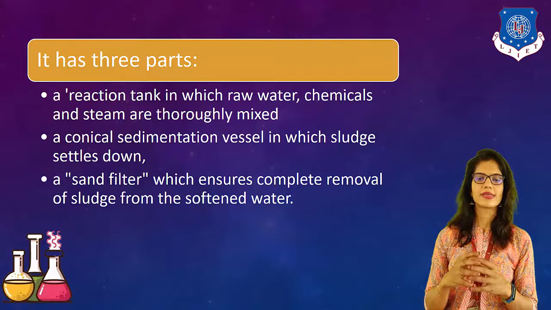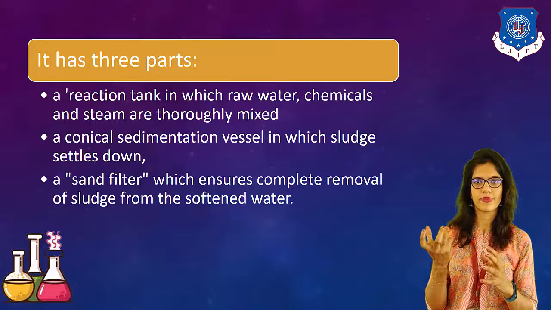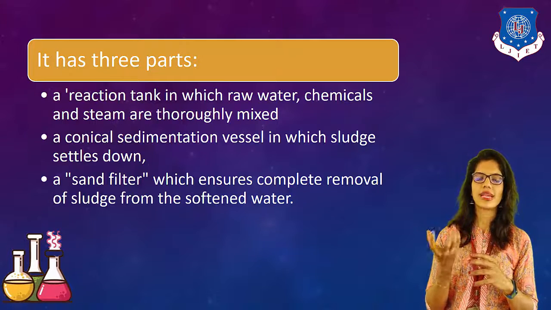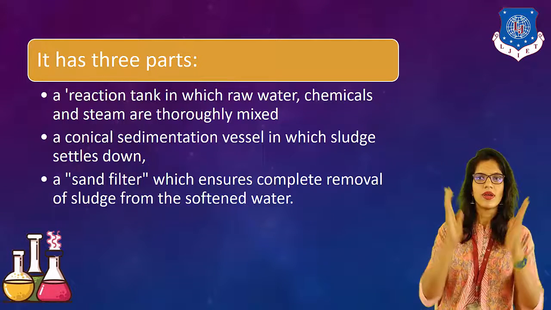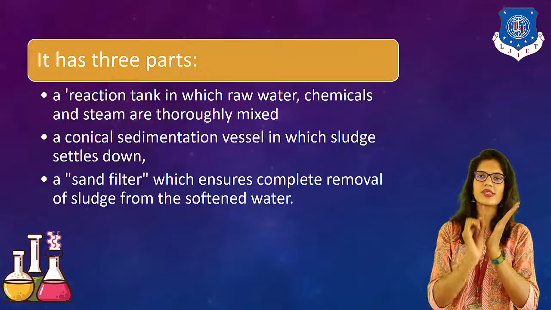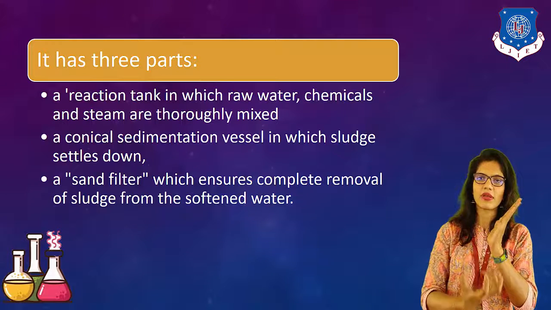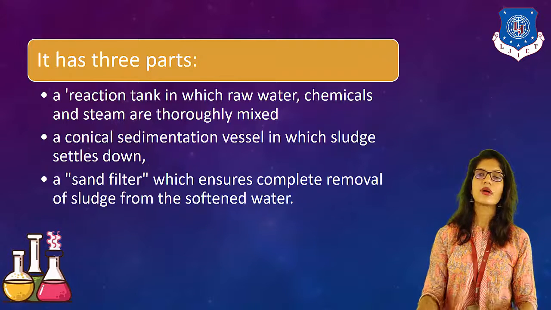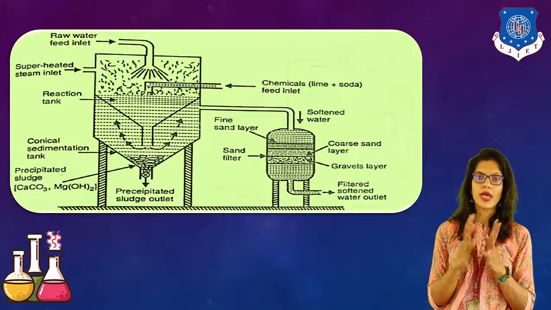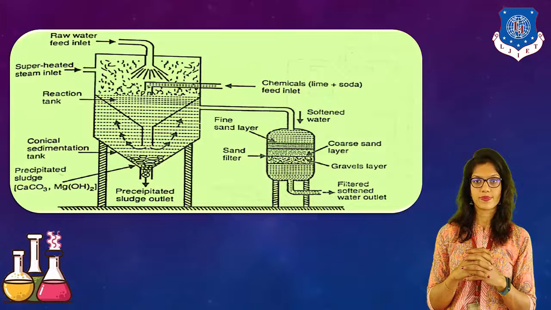Number one is a reaction tank in which raw water, chemicals and steam are mixed together. Second one is a conical sedimentation vessel in which sludge settles down. We make it conical so that the sludge can settle down and can be removed from the bottom. Then we have a sand filter which ensures the complete removal of sludge from the water.